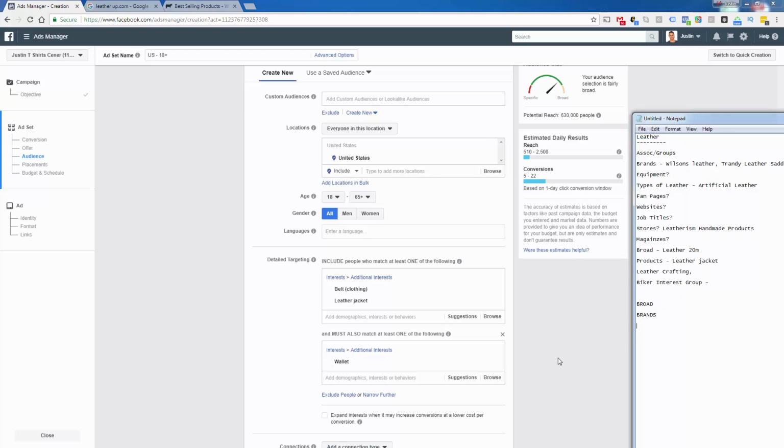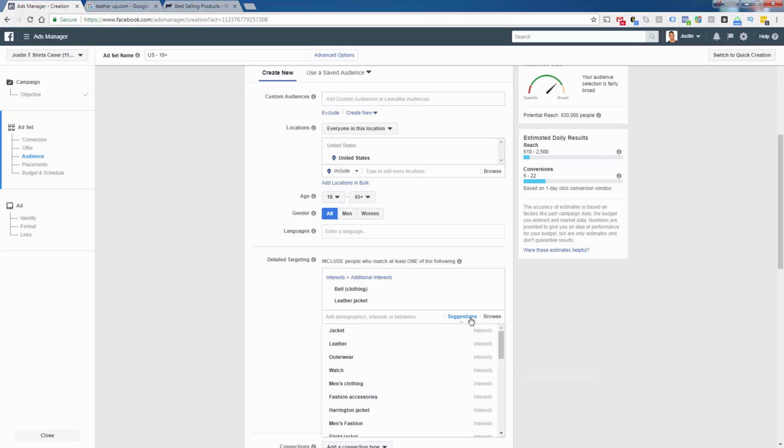What is this? This is the products interest group. This is belt and leather jacket intersected with wallet. Okay, so that's great. Third interest group there.